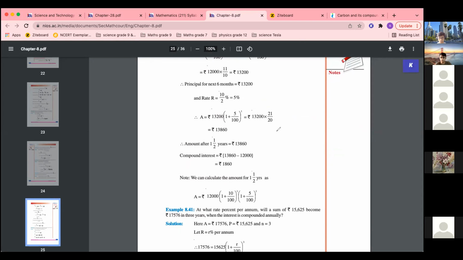Formula हो जाएगा A is equal to P into 1 plus R by 100 raised to 1 when rate is compounded annually, and यहाँ पे हो जाएगा 1 plus R by 200, means R by 2 हो गया, right? Raised to 1. Is it clear? Rate half हो गया. So 3/2 years के लिए इस तरीके से निकाल सकते हैं, और you can go directly ऐसे करके भी निकाल सकते हैं. Okay.